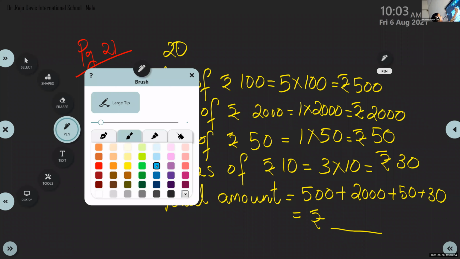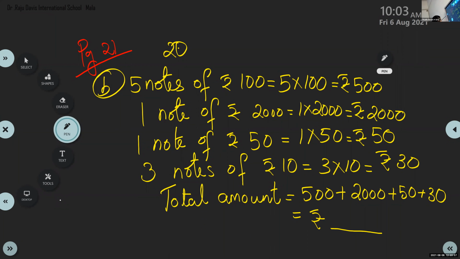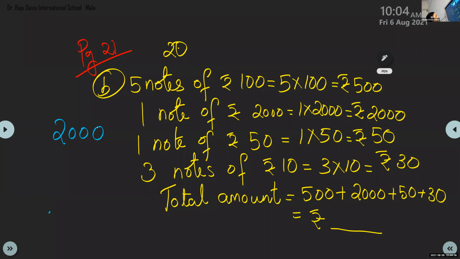Rupees 500 plus 2000 plus 50 plus 30. Do it alone, okay? Rupees. See, children, when you are adding, please line up. I know you have studied addition and all. So what you have to do? Line up properly. Otherwise, your answer will be wrong.